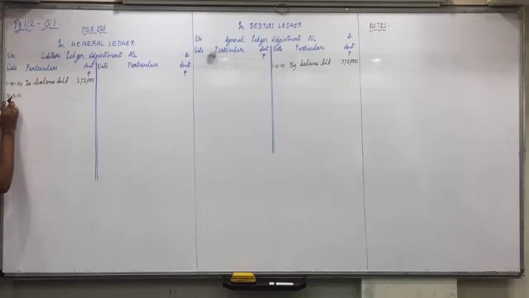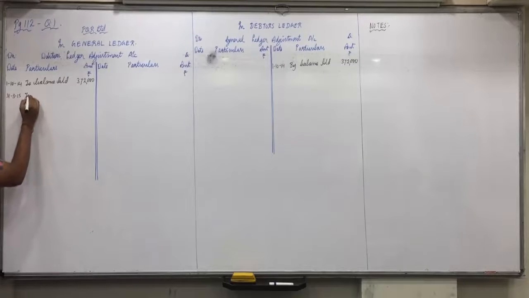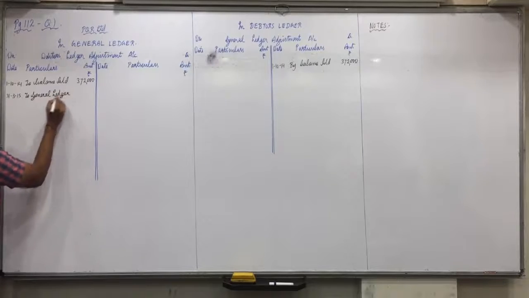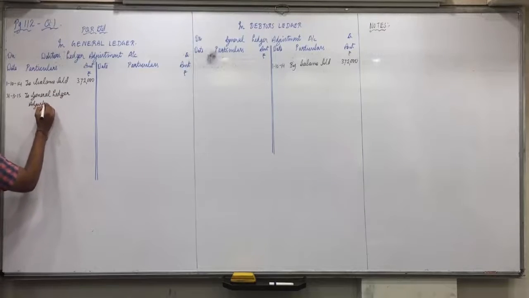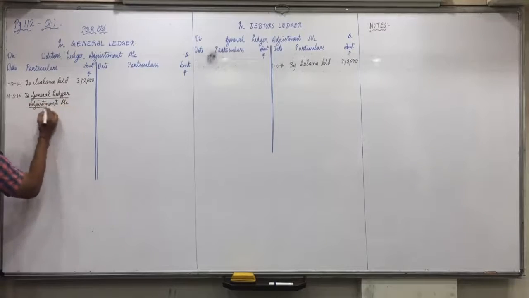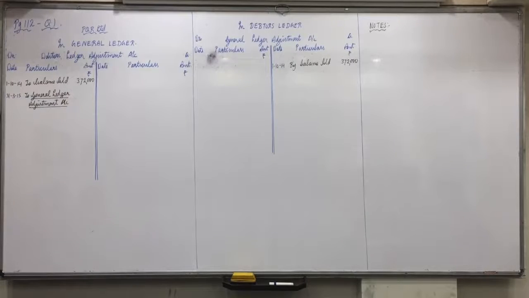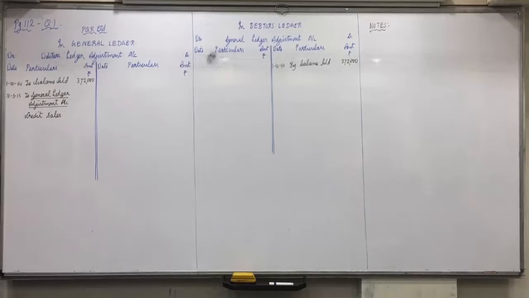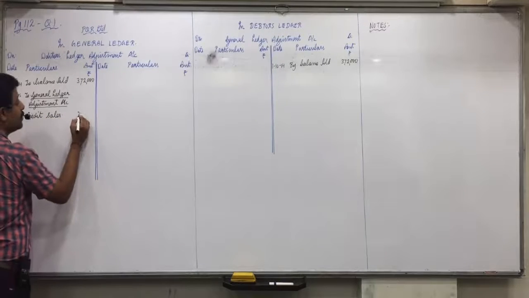So in the debtors ledger adjustment account, on the debit side, 31/3/15, we will give a one-time heading: opposite account, to general ledger adjustment account. Okay, as I said, the normal entry is debtors to sales, and the self-balancing entry is debtors ledger adjustment account debit to general ledger adjustment account. So one time we will give the heading debtors account debit side to general ledger adjustment account. Then in that we will record credit sales, 7,30,000.